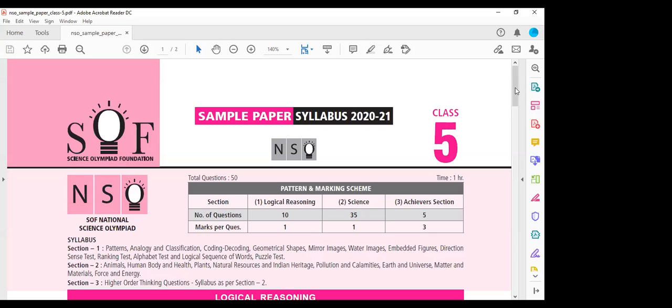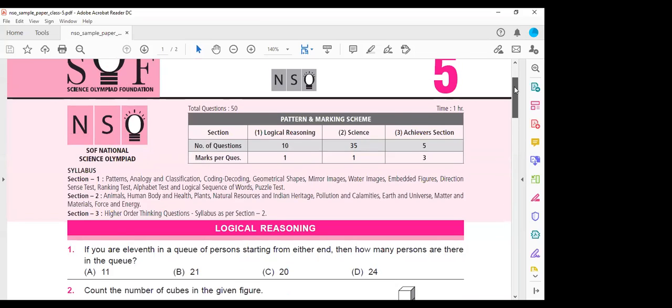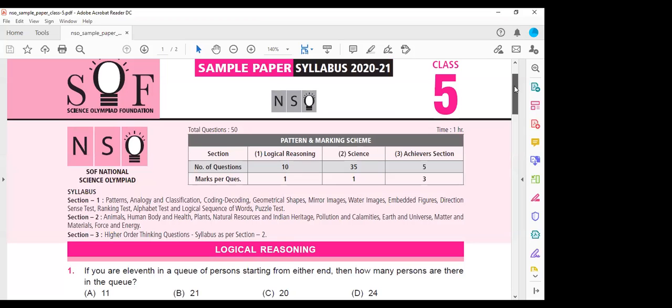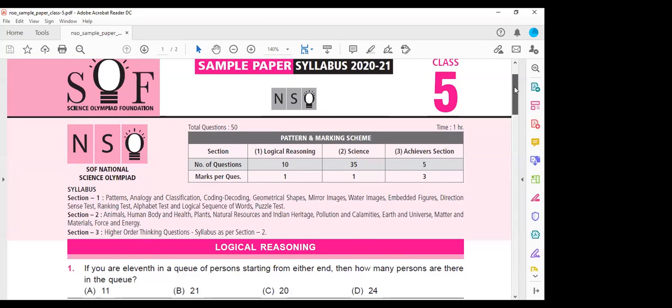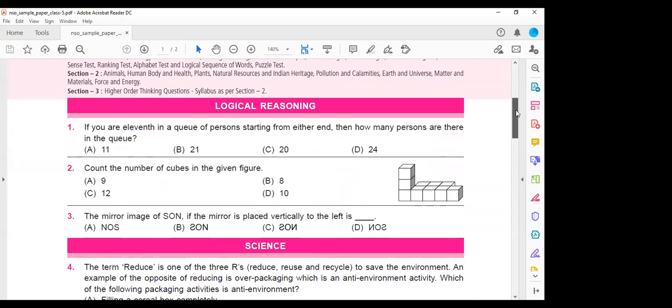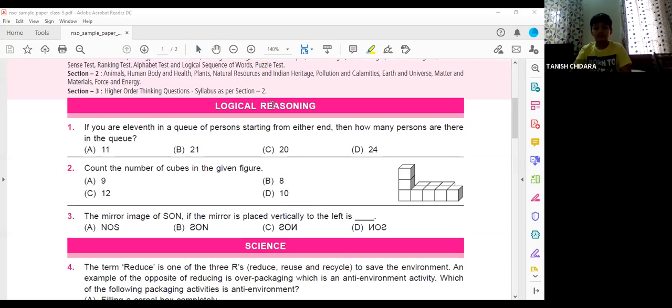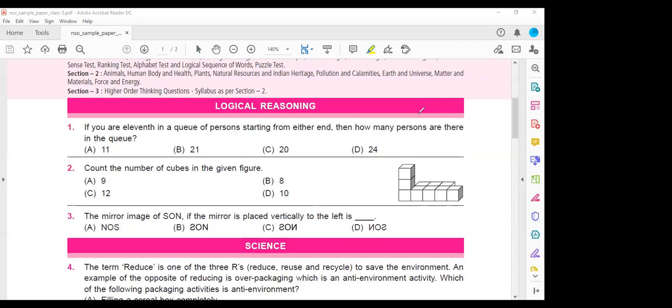Children, able to see the screen? Yes. Okay. This is one of the sample papers for children of grade 5. Can you try this?